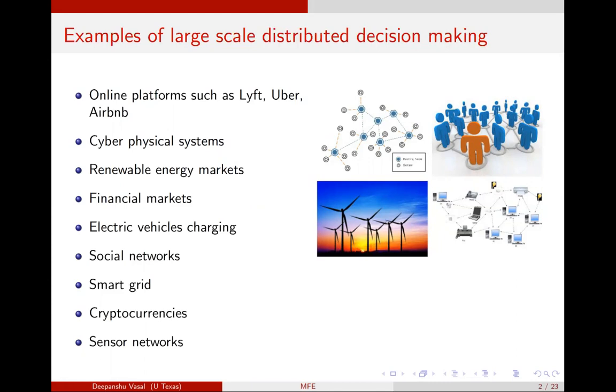A similar interaction happens in cyber physical systems when there are a number of nodes which make private observations and make a decision to either transmit them to the central authority or among themselves, to minimize their own battery, for example. Such interaction can also be seen in renewable energy markets, financial markets, electric vehicle charging, social networks, smart grid, cryptocurrencies, sensor networks, and so on.